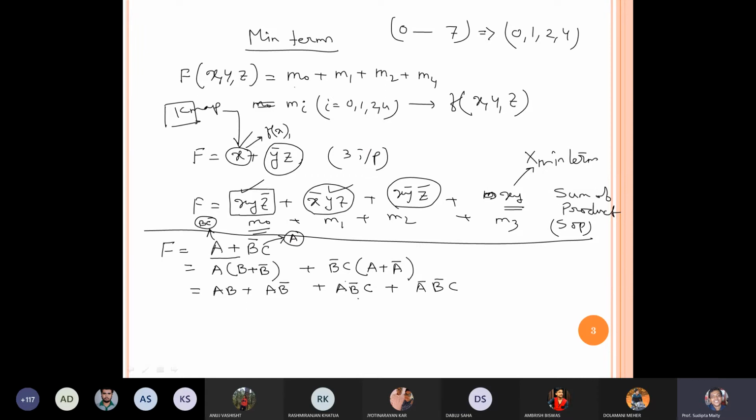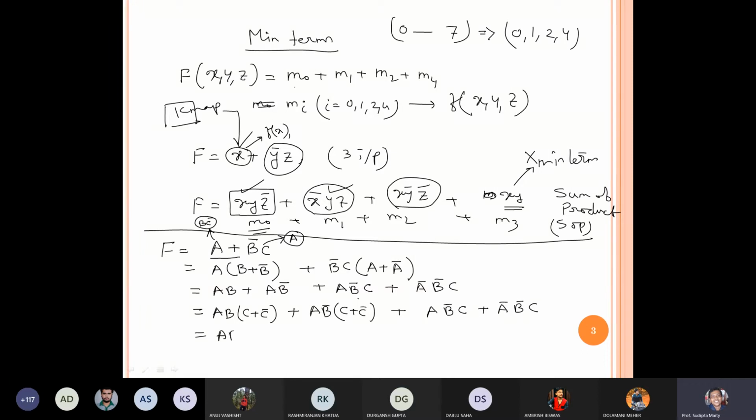Those last two terms are min terms. But the first two terms are still not min terms because C is absent. Yes, sir, we can introduce C here also, plus C bar. In the first term you can also introduce C plus C bar directly. But it is always better to do one by one as per our input variables A, B, C. In this way we can easily avoid the error if it is occurring in the middle term.